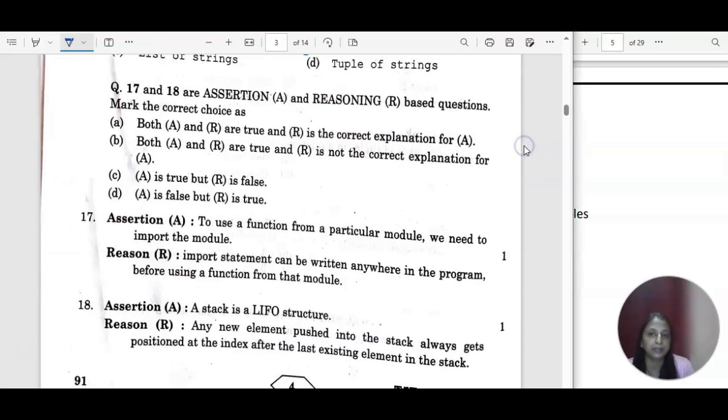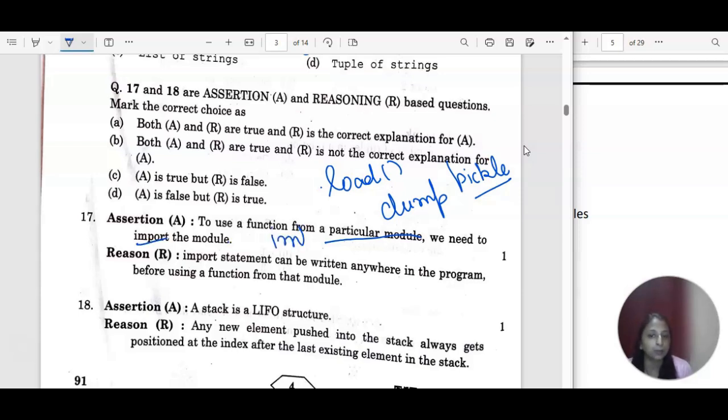Now the next one: questions 17 and 18 are based on assertion and reasoning. Mark the correct one, 4 choices are given. So let us read the 17th one. Assertion A: to use a function from a particular module, like in case of binary file, we have the pickle module, then you can work with the load and the dump function. These two are part of the pickle module. They are trying to say the same thing. We need to import a module, that is correct. And we can import a module with the help of the import keyword. So perfect.